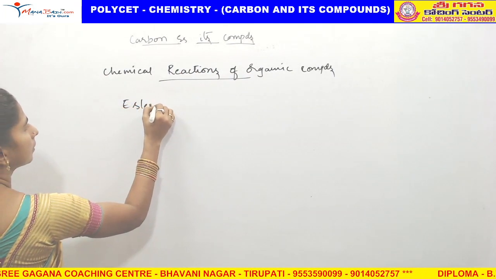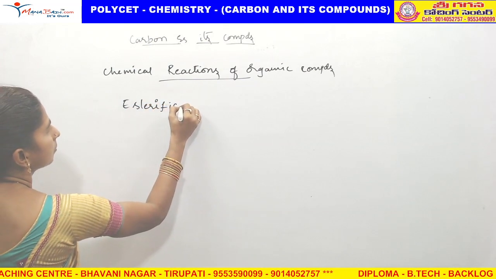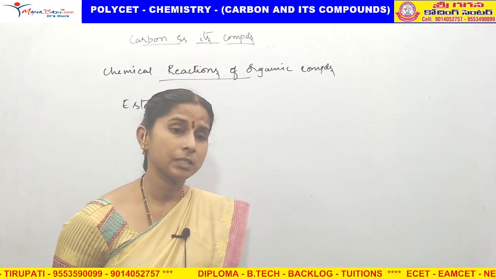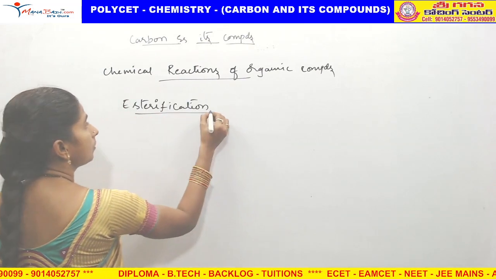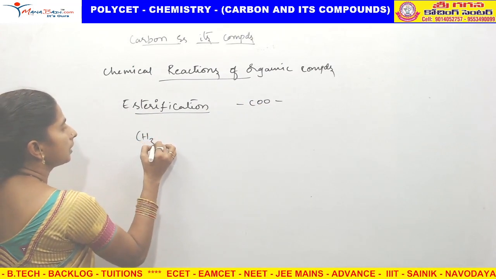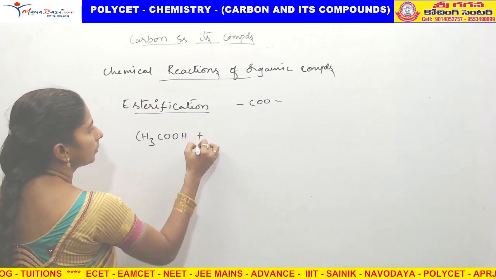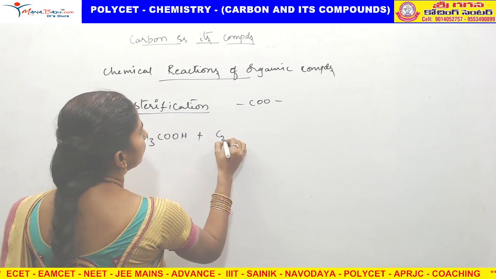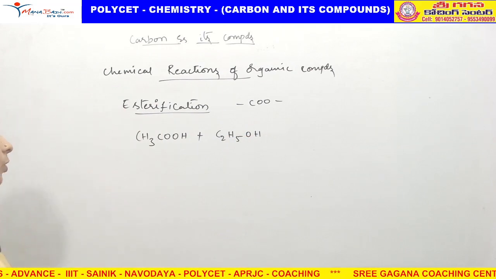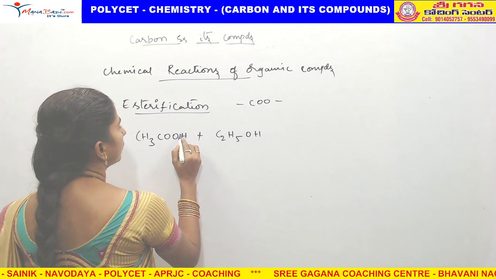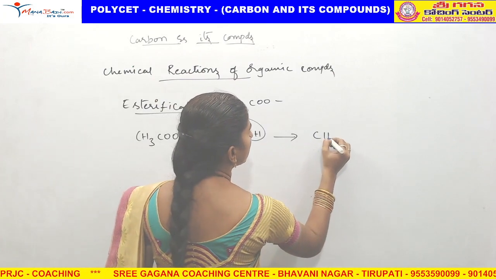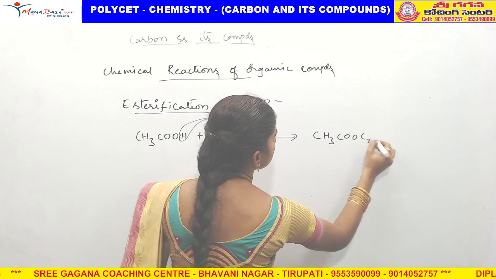Esterification. Esterification means formation of ester. What is an ester? It has the COO group. When CH3COOH reacts with C2H5OH, from here H and from here OH will go out, and we will get CH3COOC2H5.